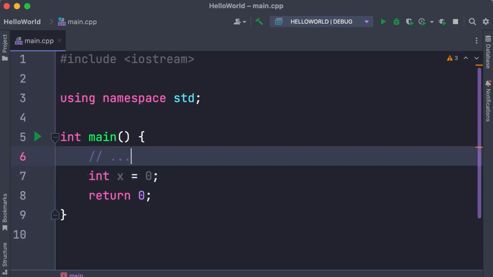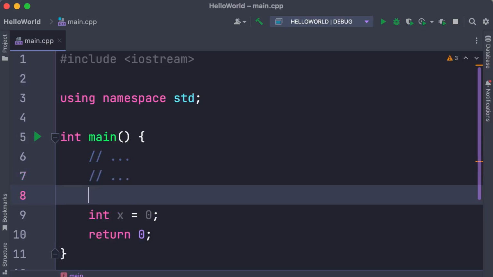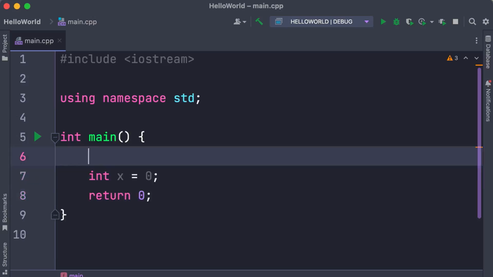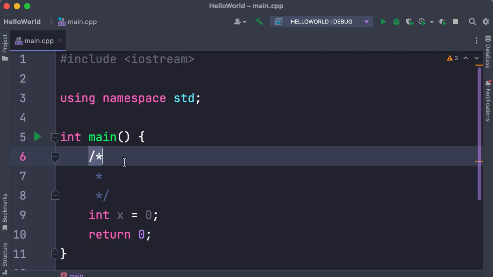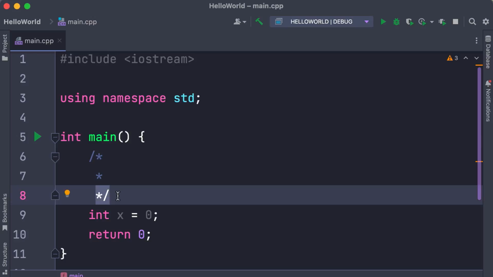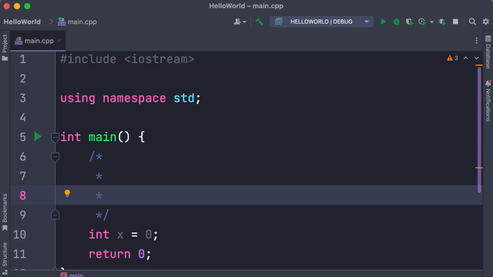Now, if you want to have multiple lines, again, we can start a new line of comment like this, okay? Now in C++, we have another way for writing a multi-line comment. Instead of 2 forward slashes, we start with a forward slash and an asterisk, and then press enter. Now CLion automatically generates this block of comment. These 2 characters represent the beginning of the block, and these 2 characters represent the end of the comment block. What we put in between will be considered a multi-line comment.